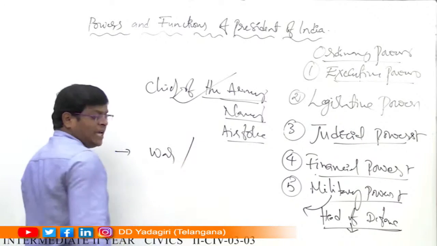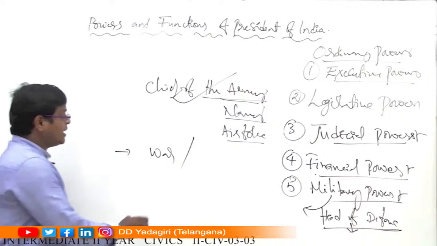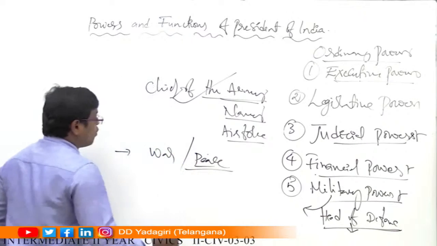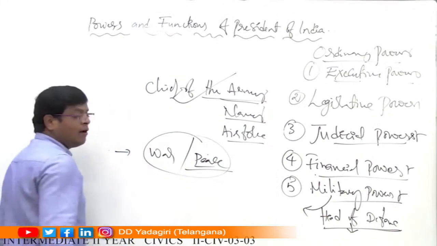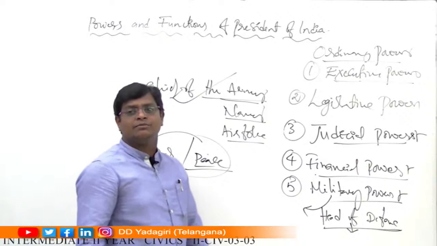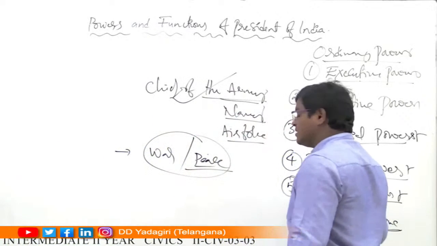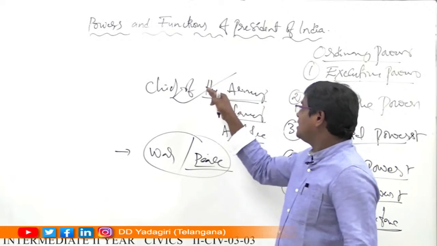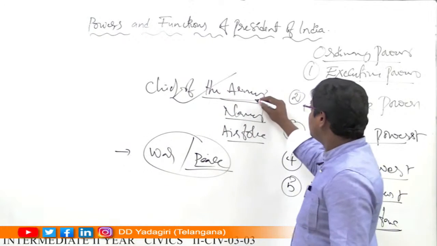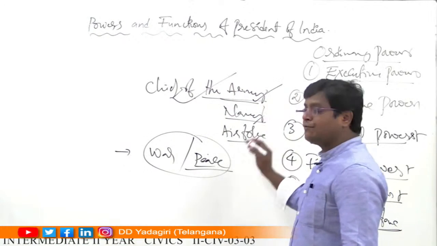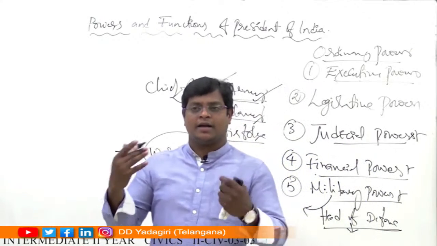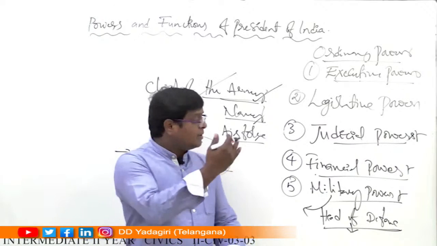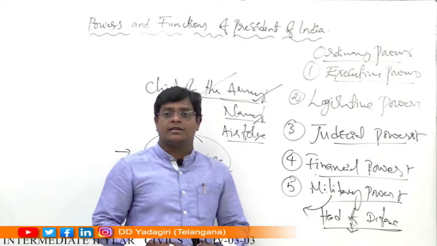The war and peace are declared by whom? The President of India only. So war and peace are declared by the President of India only. These come under military functions. The President of India is the head of the military, and under this power he appoints the Chief of Army, Navy, and Air Force, declares war with any other country, and also concludes peace. These are the military powers enjoyed by the President of India.